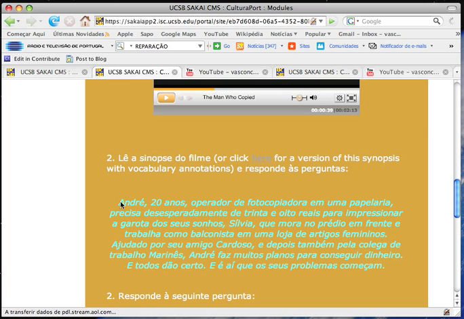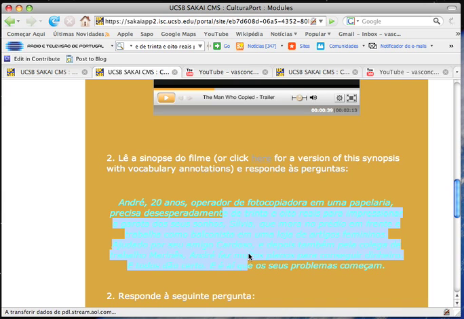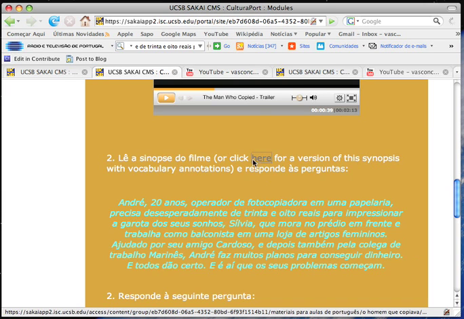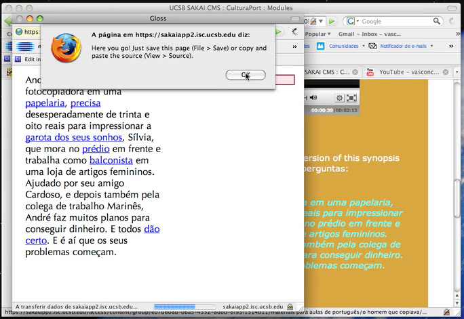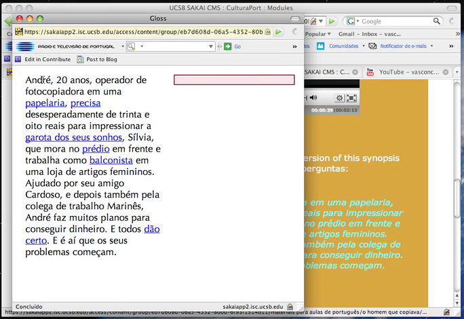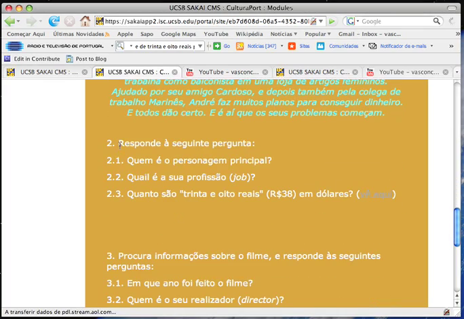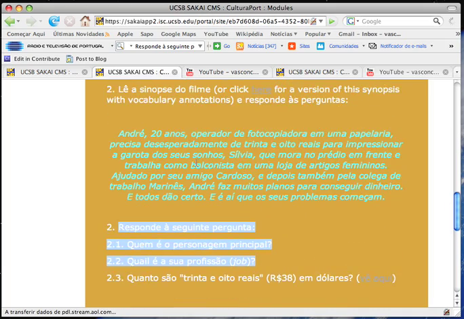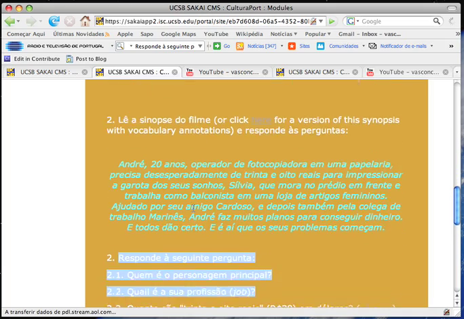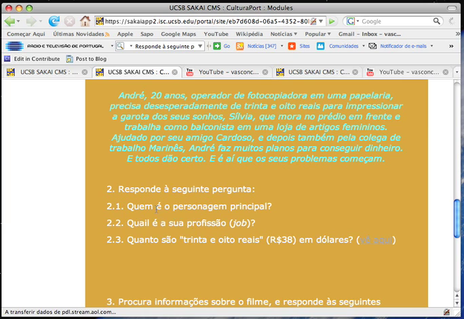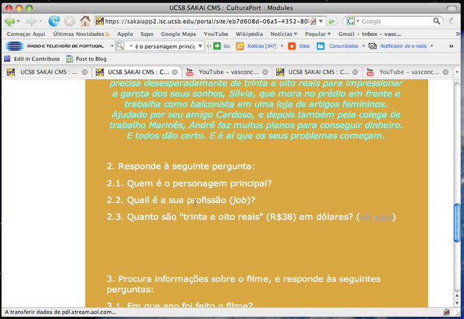You should afterwards read the synopsis of the film, which you can read as it is here, or you can read it on an annotated version. For example, it talks about André, que é operador de fotocopiadora em uma papelaria. Papelaria is the stationery store. Okay. And you have questions that have to do both with the trailer and the reading and the synopsis. So what was the main character, his job.